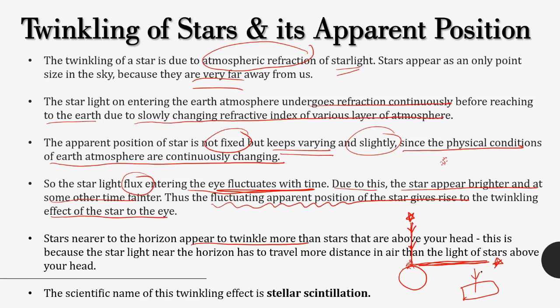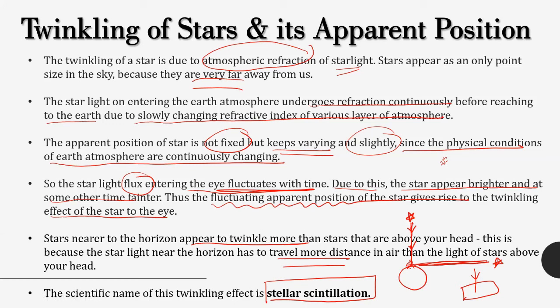So this is because the starlight near the horizon has to travel more distance in the air, and the stars just above your head have to travel less distance. The twinkling effect has been given a scientific name, which is called stellar scintillation. Stellar scintillation.